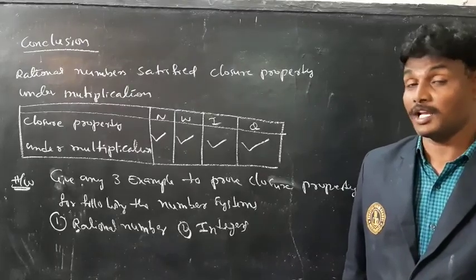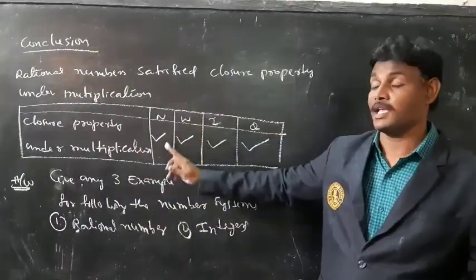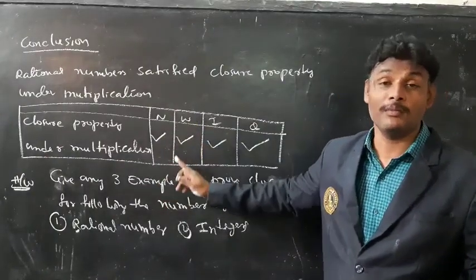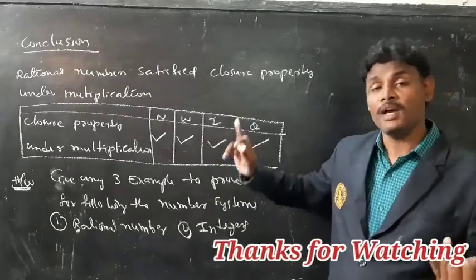So what is the final conclusion? Closure property under multiplication is satisfied by natural numbers, satisfied by whole numbers, and satisfied by integers, and also satisfied by rational numbers.